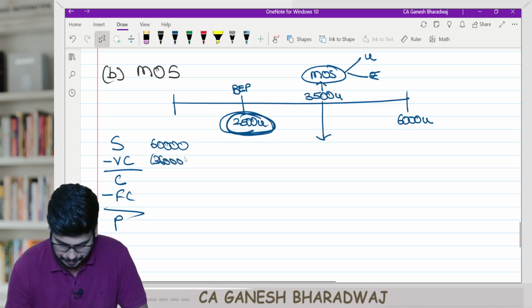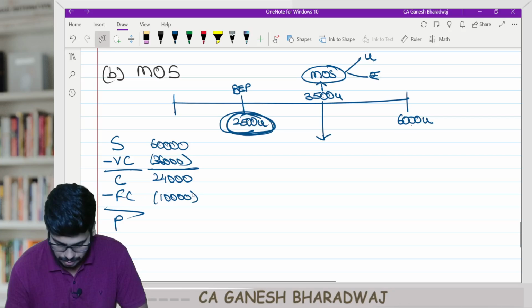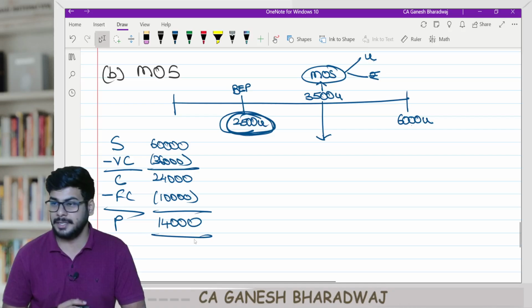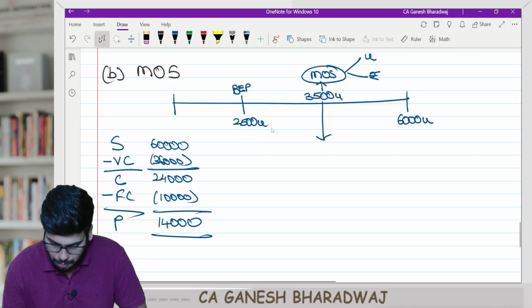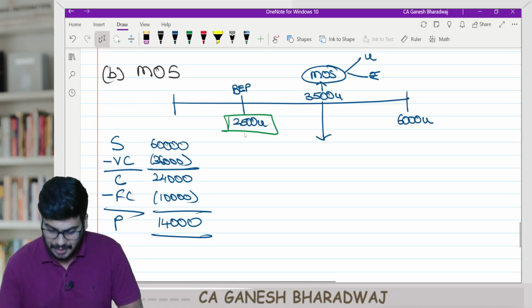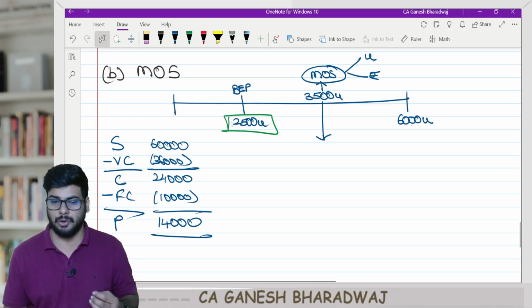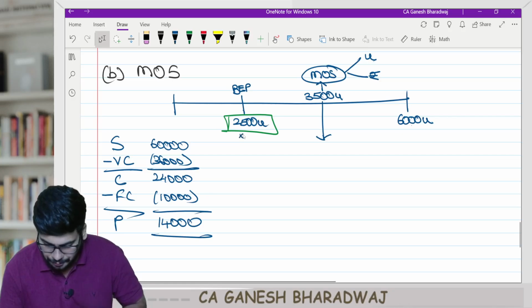36,000. 24,000. Fixed cost 10,000. Profit 14,000. Correct? Yes. Now can I say this break-even point is how much? 2,500. Correct? Or in other words, the first 2,500 units I sold would have generated 4 rupees each, no?